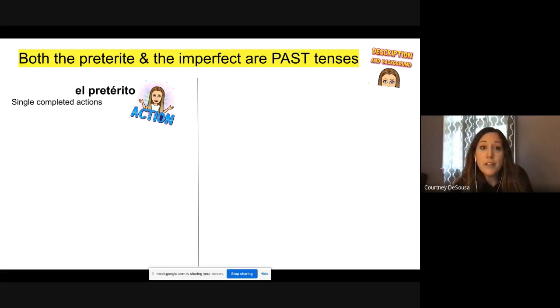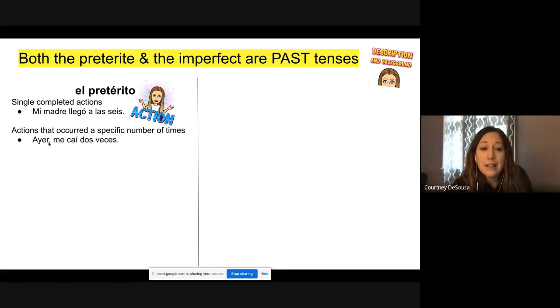So for the preterite, you want to write these down somewhere, take notes. We use it when it's single completed actions in the past. Mi madre llegó a las 6. She arrived at 6. It's completed, it's done, it's preterite. Actions that occurred a specific number of times. Ayer me caí 2 veces. Yesterday, I fell twice, 2 times. I fell 2 times, specific, so it's preterite.